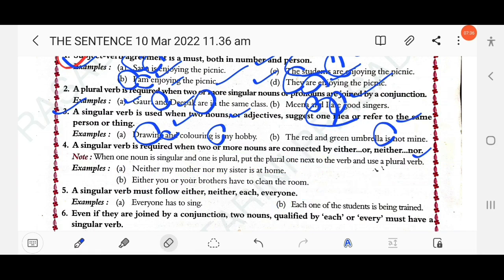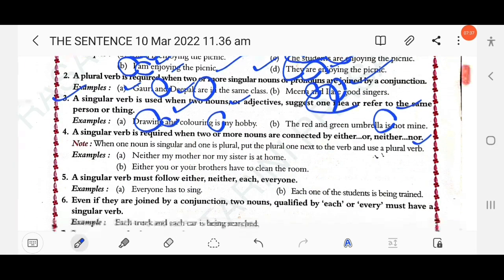Clear? Then next, rule number 4: a singular verb is required when two or more nouns are connected by either or, neither nor. These are conjunctions. When one noun is singular and one is plural, put the plural one next to the verb and use a plural verb.